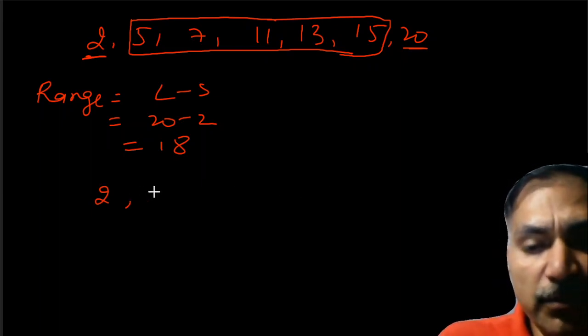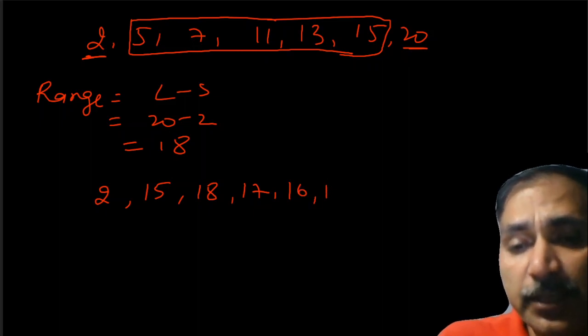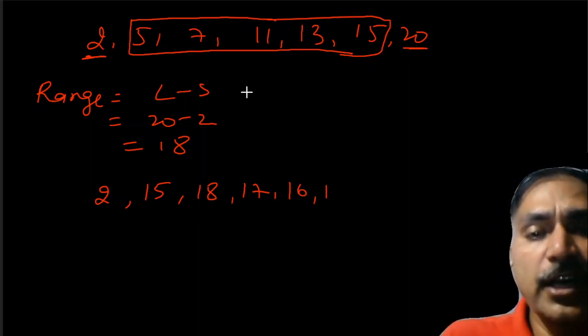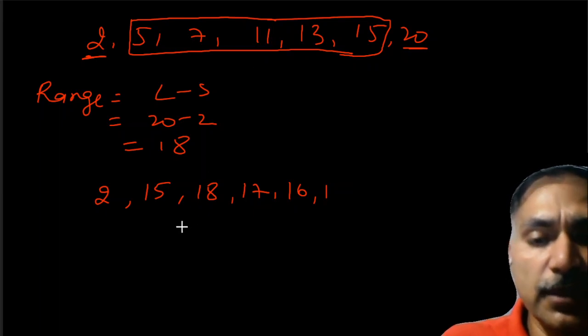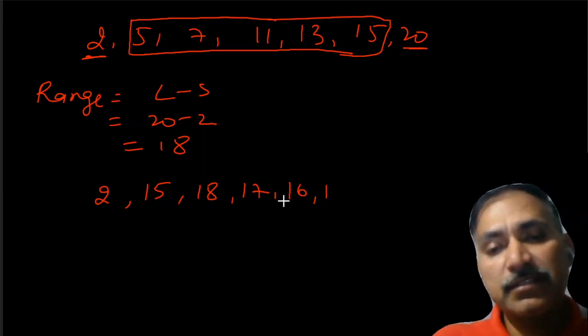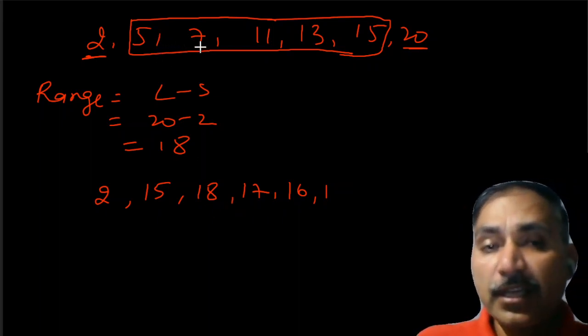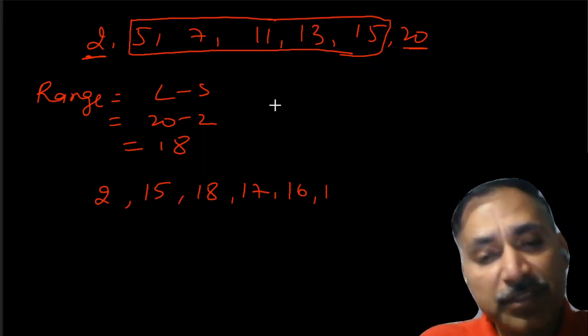I'm changing the numbers in between 2 to 20. Assume that I have replaced these five numbers by 15, 18, 17, 16, and 19. Earlier it was 5, 7, 11, 13, and 15.